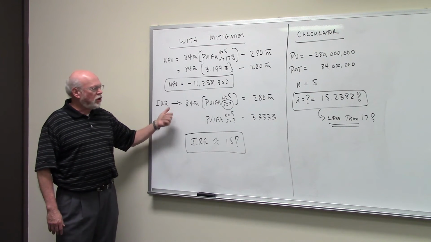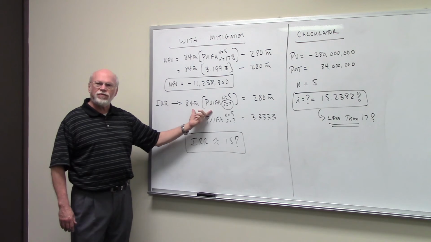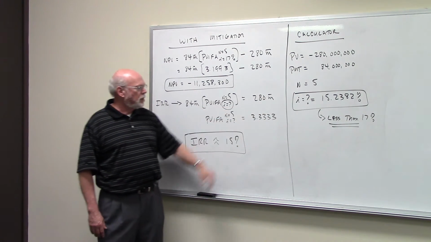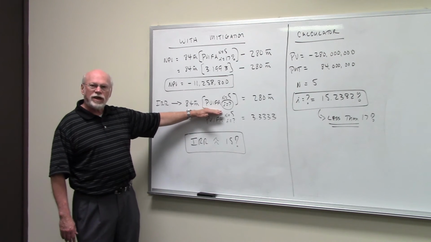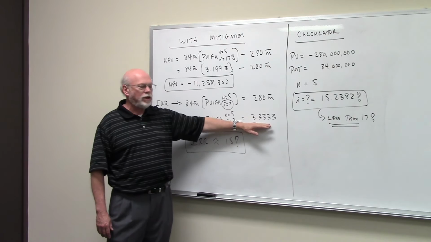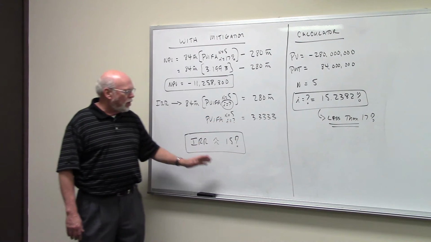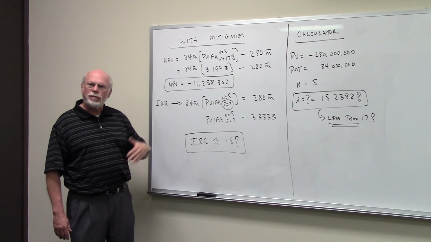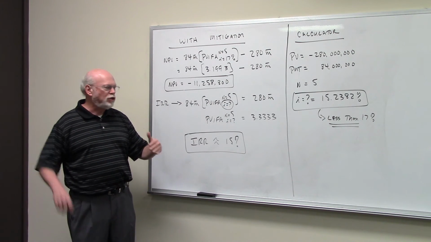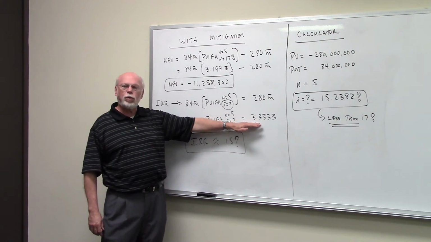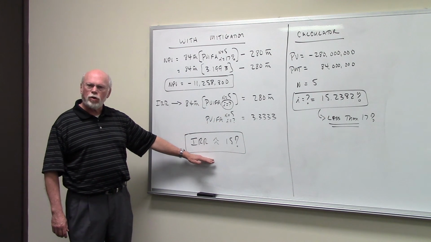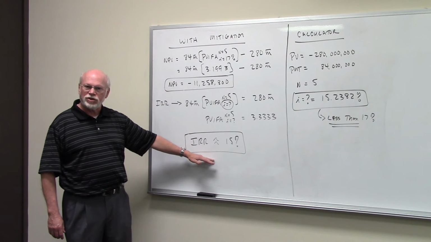Calculating the internal rate of return, it's the interest rate that sets the present value of the inflows equal to the present value of the outflows. If you solve for the interest factor, 280 million divided by 84 million, you get 3.3333, which if you go to your PVIFA table and go down the left-hand column again, find n equal to 5, go across and you find an interest factor of 3.3333, you find that the internal rate of return is approximately 15%.